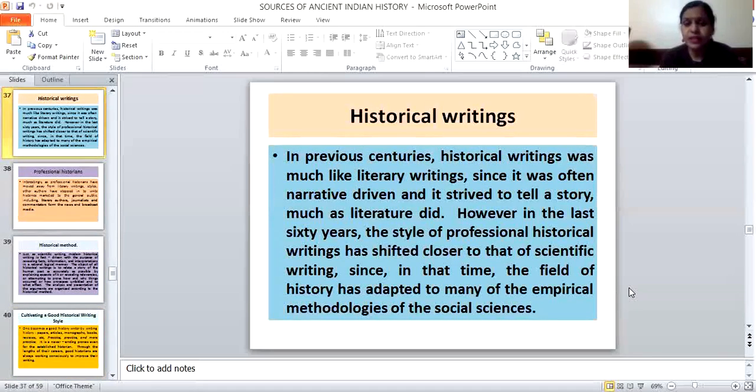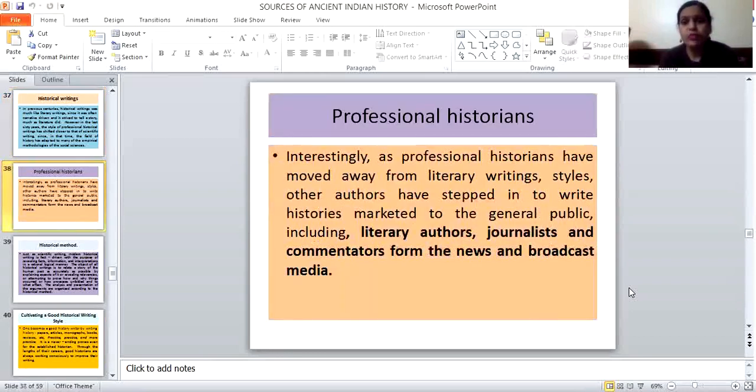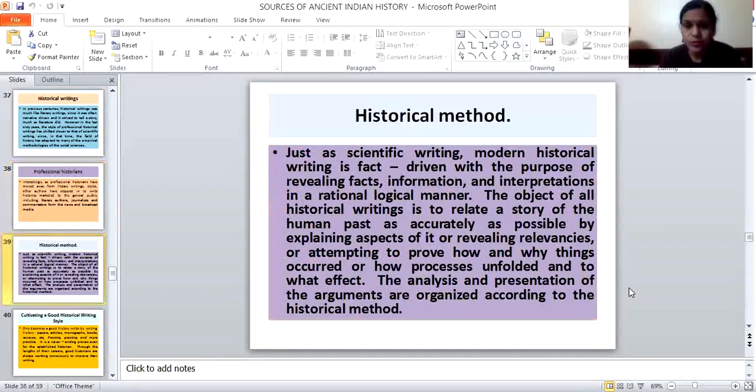Then historical writings. In previous centuries, historical writing was much like literary writing. It was mentioned in a literary story type, and some in a mixed style. But today, historical writing is not like that. Historical writing started in a scientific, systematic manner. Professional historians today, when they want to write something, contribute to history in articles, journals, books, and through news also.